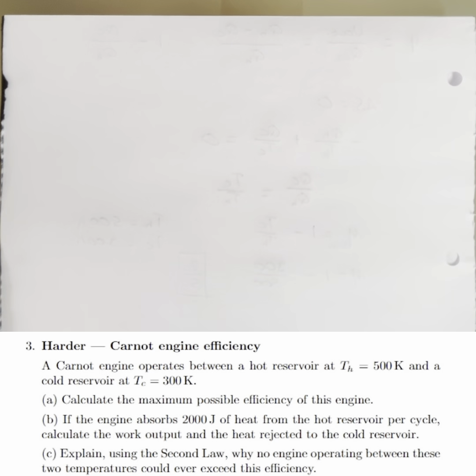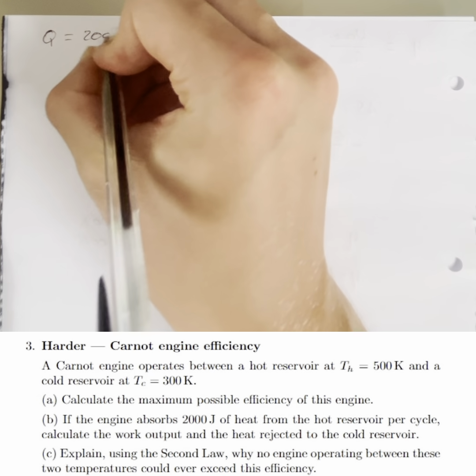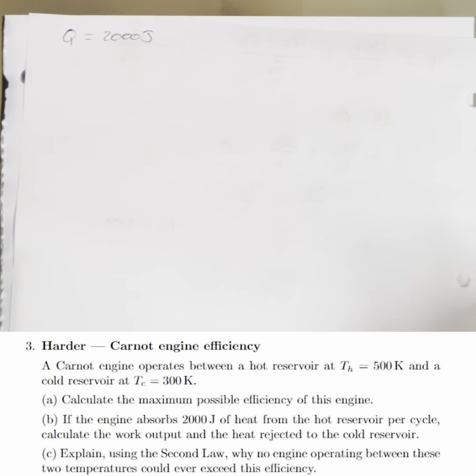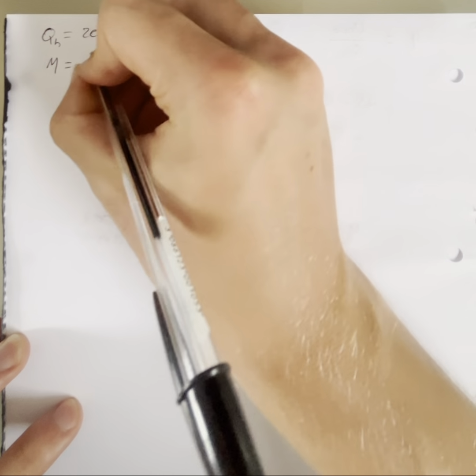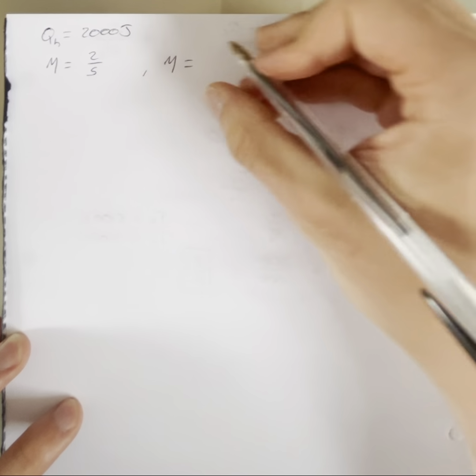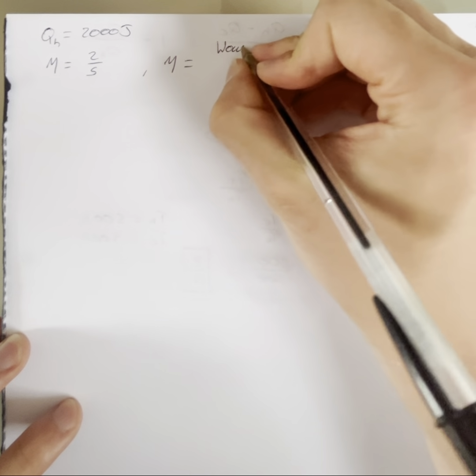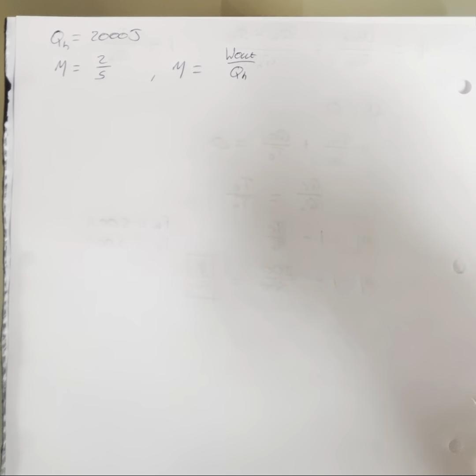Now, let's move on to part B. If the engine absorbs 2000 joules of heat from the hot reservoir per cycle, calculate the work output and the heat rejected to the cold reservoir. Okay, so we know that eta is 2/5, and we know that eta is equal to work out over Q in, which is just QH.